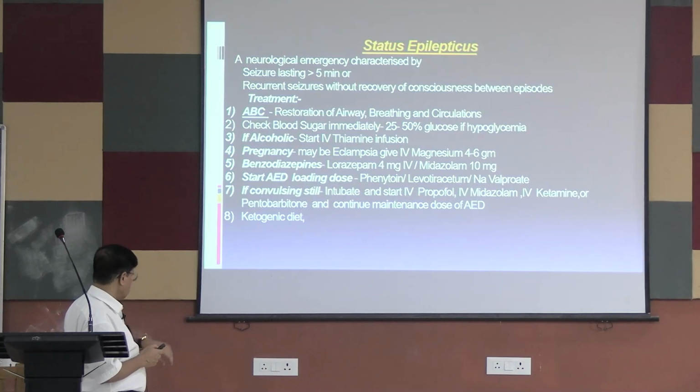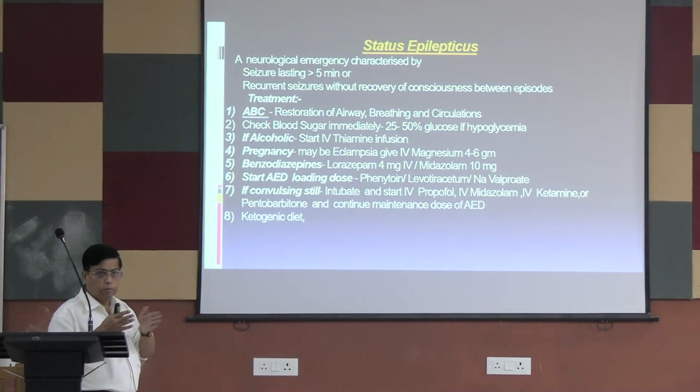So what is status epilepticus? It is a neurological emergency where seizures last more than 5 minutes, or recurrent seizures occur without recovery of consciousness between episodes.